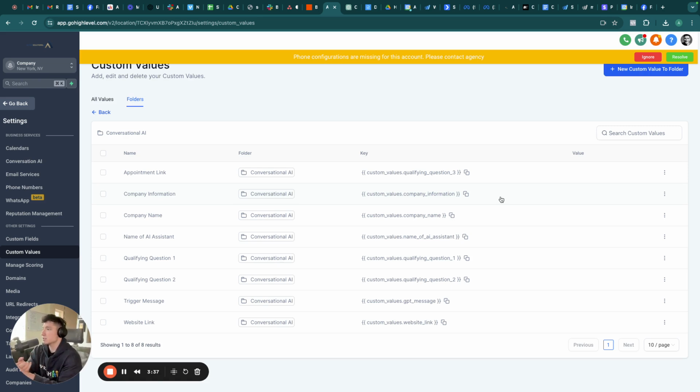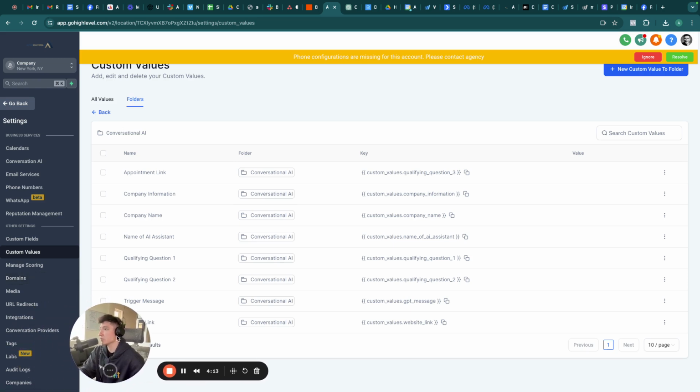So the company information is going to be anything about that company that is relevant. It can be the name of the company, what the company does, what its services are, where its services are, etc. Then you have the company name, which is going to be the name of the company that you're servicing. And if you're making this for yourself, this would just be about your own business. Then you have the name of the AI assistant, so we're going to create that here. Qualifying question one, qualifying question two, and then a trigger message and website link. So create all of these custom values and have them stored into a folder. That is step number one.